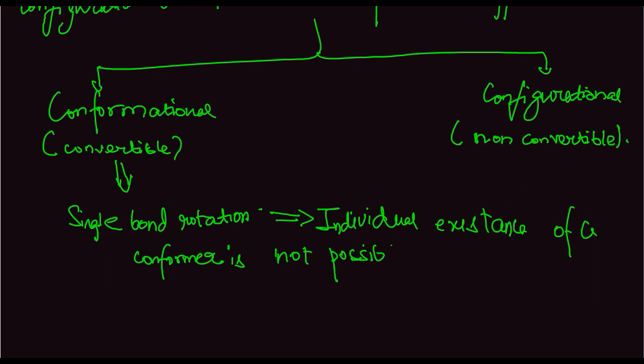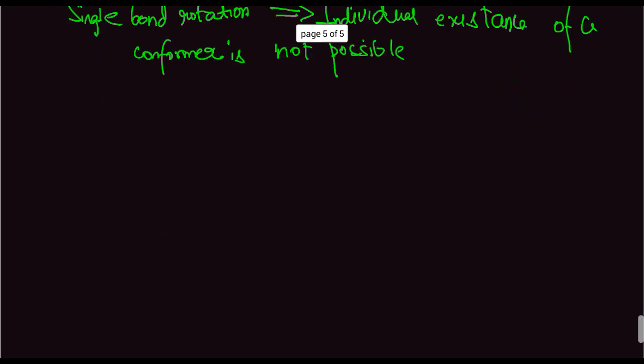We cannot have ethane in which the various hydrogens are rotated at specific angles. We cannot ever say that this is the form which is present in nature. So it is impossible to have individual existence of different conformers.